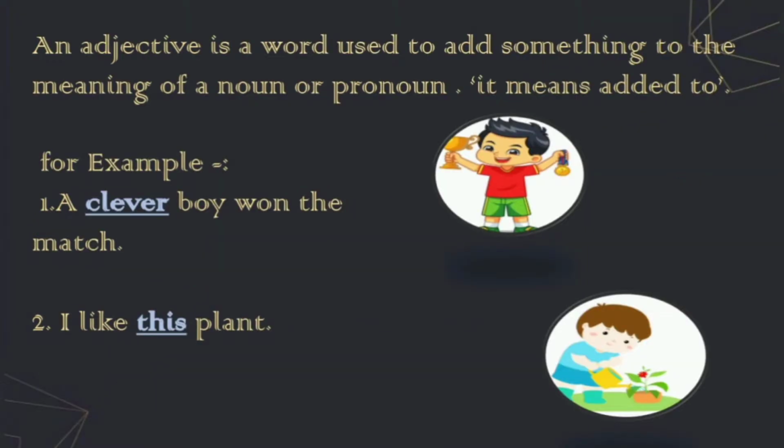You all must be knowing what nouns are. Now, whenever we use any word to describe or add something to the meaning of a noun or a pronoun, it is termed as an adjective. Here you can see certain examples in the slide. For example, a clever boy won the match. So clever is a word which is describing the noun boy. I like this plant. The word this is telling us something more about the noun plant. Therefore, these two words in these two sentences, clever and this, are both adjectives.